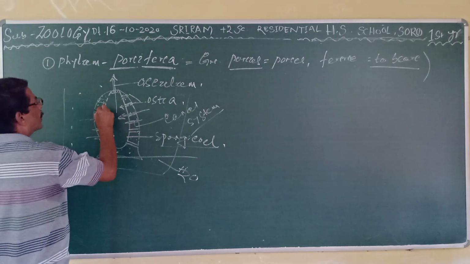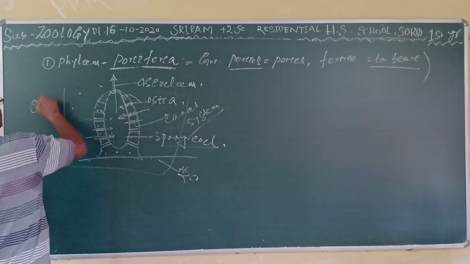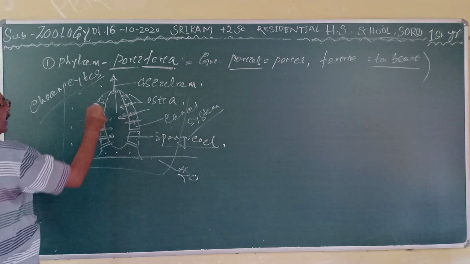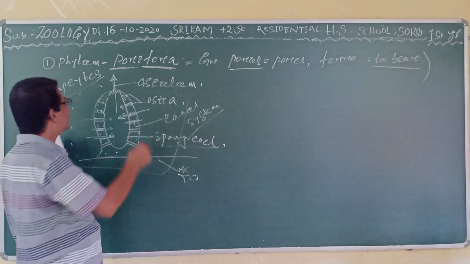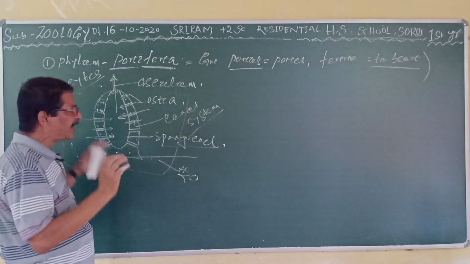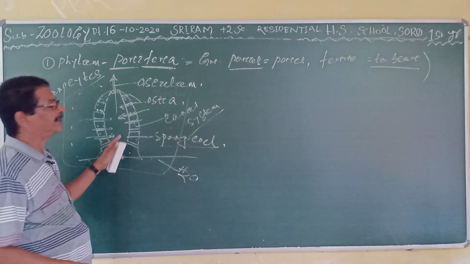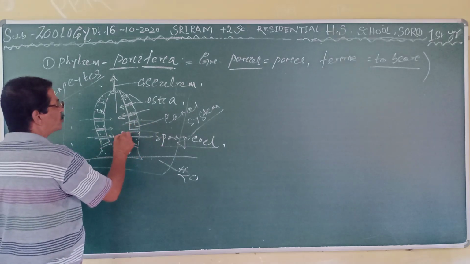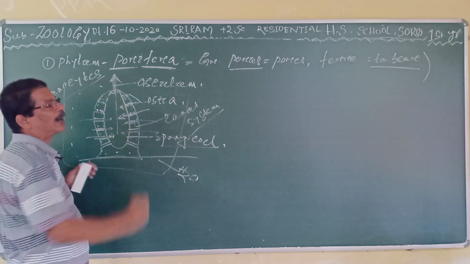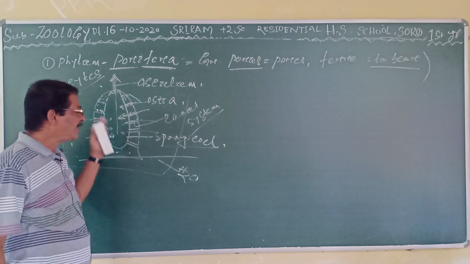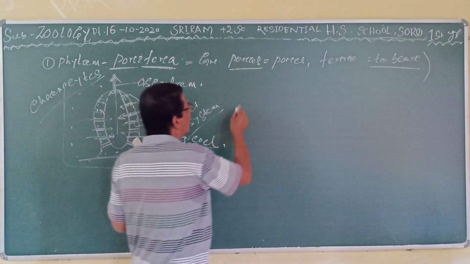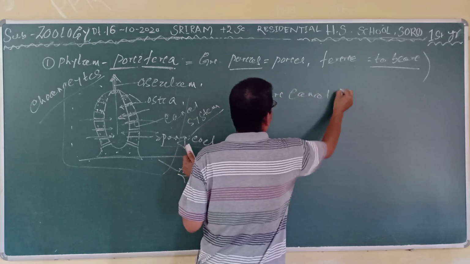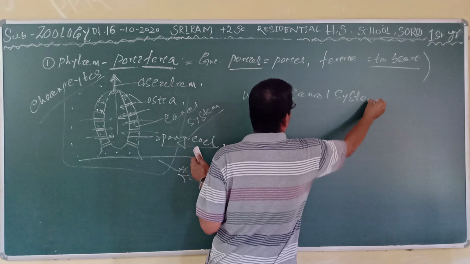There is a large number of collar cells called choanocytes, present in the spongocele or the radial canals. They create the water current in the body, as a result of which the water is always entering from outside to inside and going from inside to outside. This is called the water canal system.